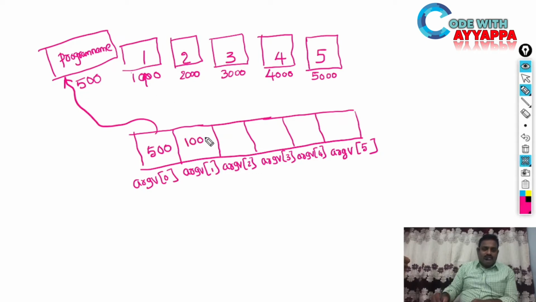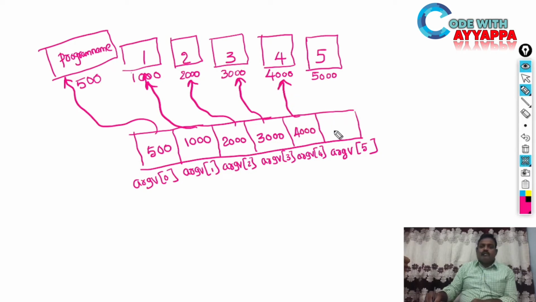Next, 1000 will be stored in argv of 1, which points to this memory location. Next, 2000 will be stored in argv of 2, which points to this 2000 memory location. Next, argv of 3 contains 3000, pointing to this memory location. Now argv of 4 contains 4000, and argv of 5 contains 5000, each pointing to its memory location.